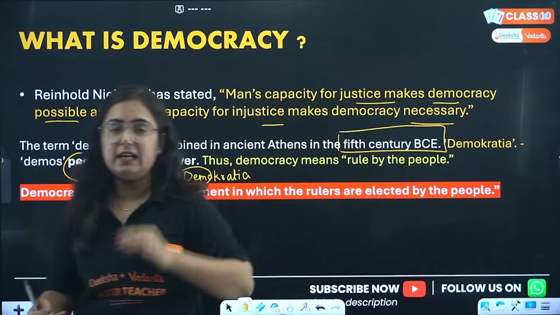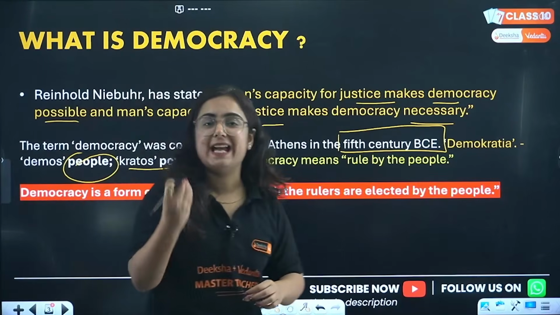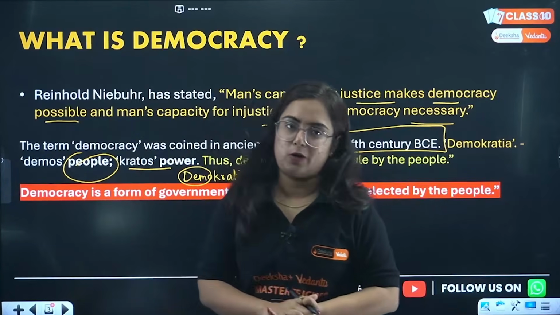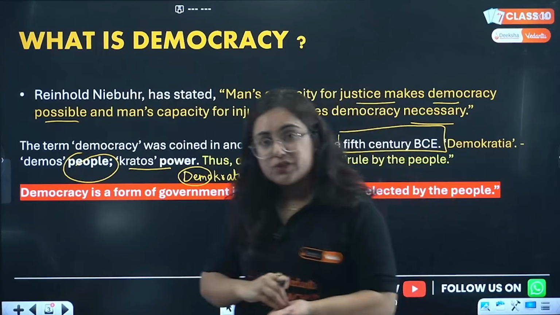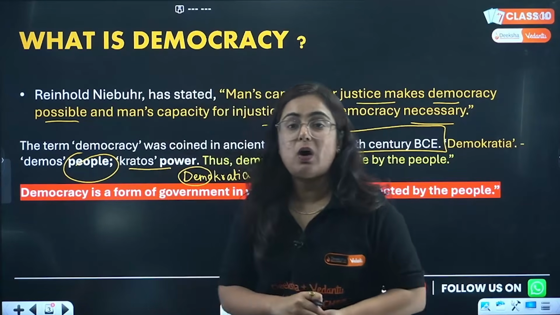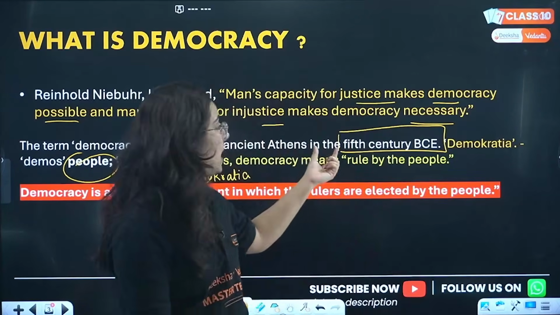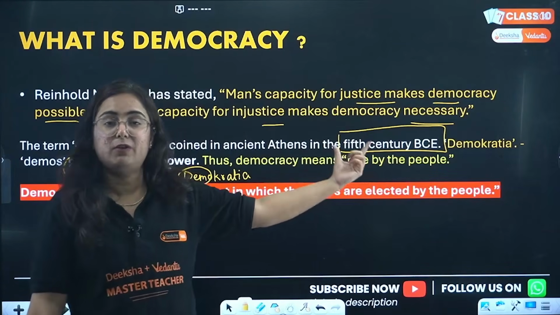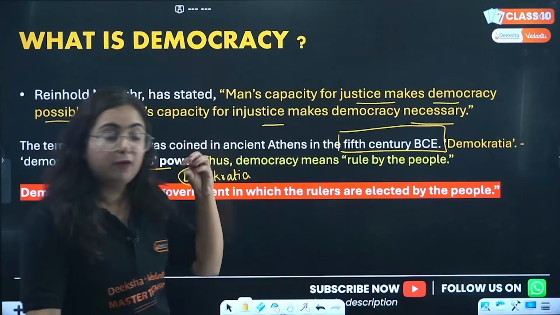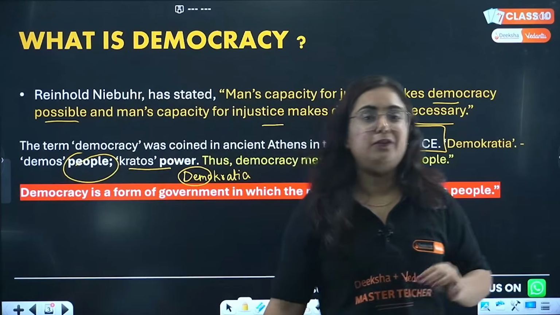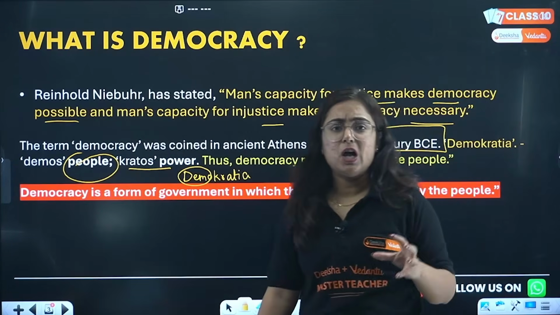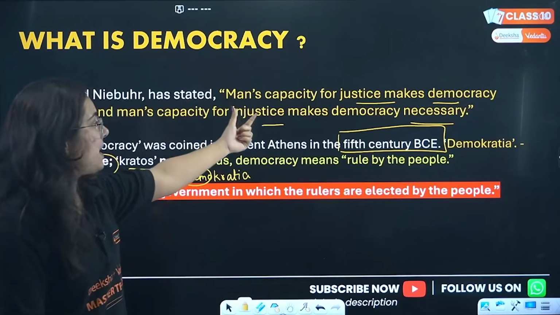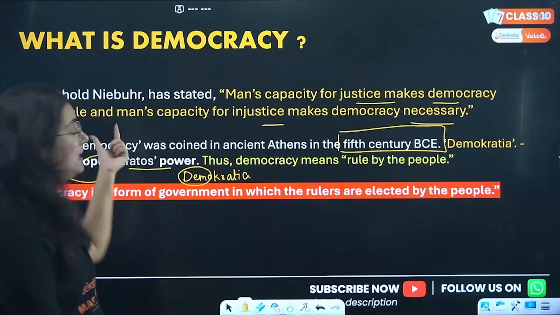My dear students, democracy is not at all a modern phenomenon. If you think that democratic government only exists in modern states, in modern times, then you are wrong, because its origin goes back to somewhere around 500 BC, that means before the birth of Jesus Christ, in Athens. But before that, there was a philosopher who gave us a definition of democracy: that man's capacity for justice makes democracy possible.